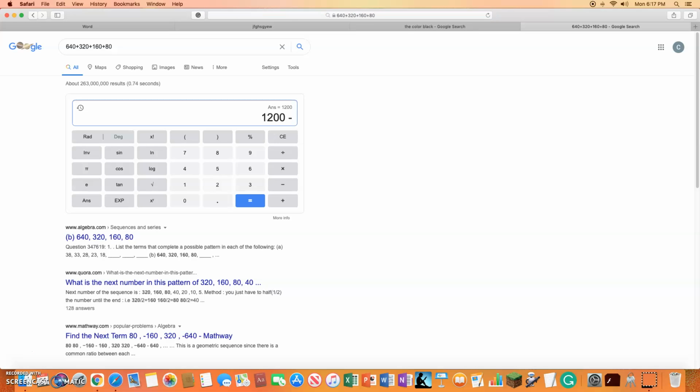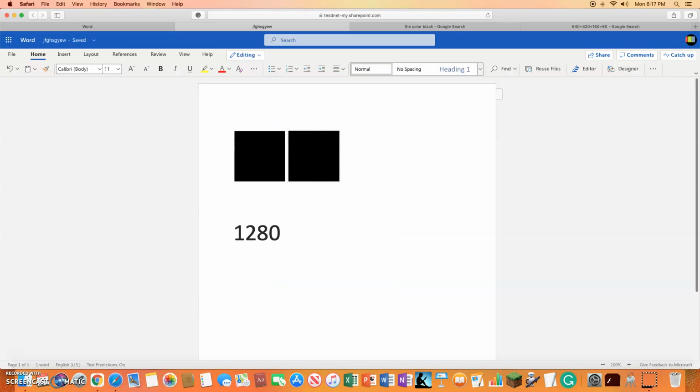So we're going to end up with, hold on, 1280. So 1280 is what we got. Now we're going to subtract 1200 from that. What we're going to be getting is 80. So basically, we can only afford to open up 2 more squares.